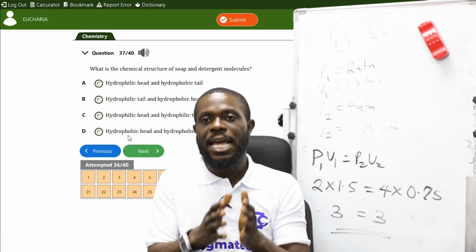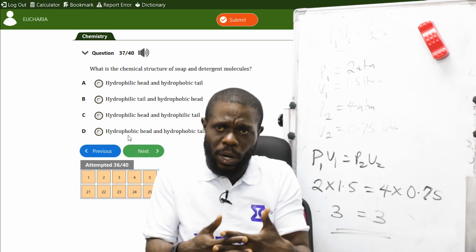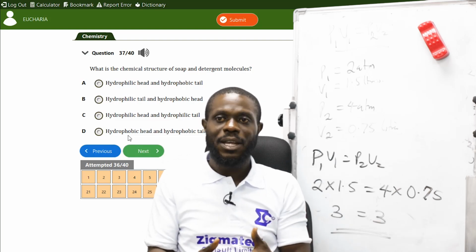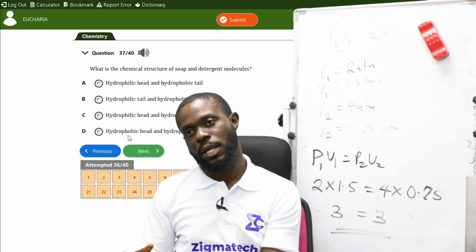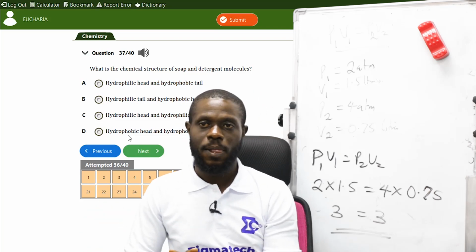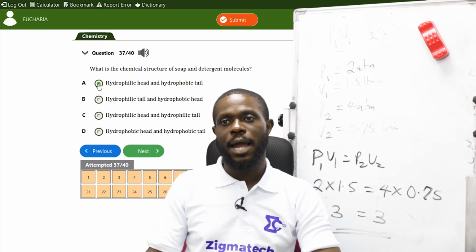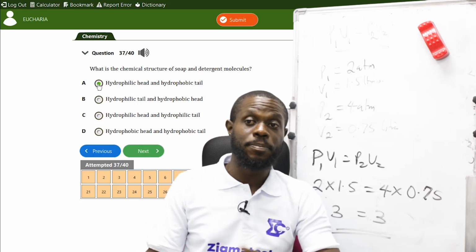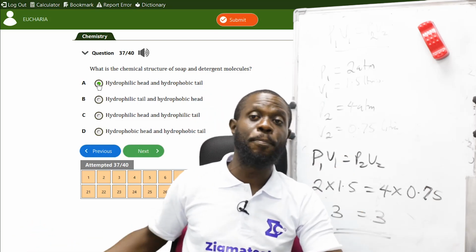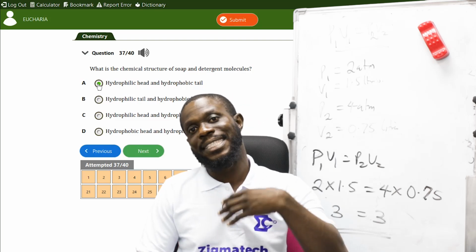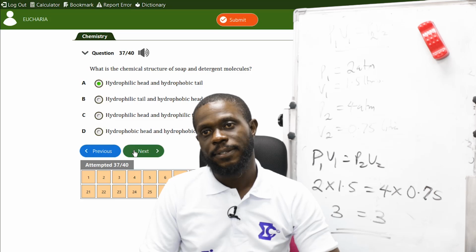In essence, the head, the hydrophilic, is the attracting of water. In the making, soap attracts water. All right? While in the usage, soap repels water. So soap is afraid of water. So the correct answer is A: hydrophilic head and hydrophobic tail. Head means making, tail means destructing. Head is the starting and tail is the ending. So the end point of soap is to dissolve in water, while the starting point of soap is to be made with water. So the correct answer is A.